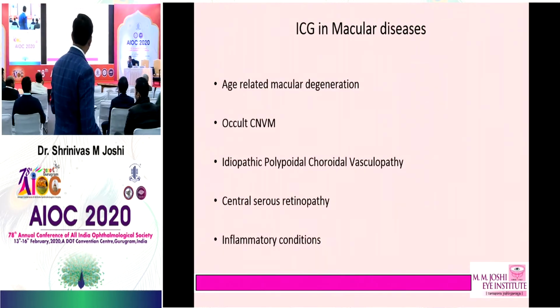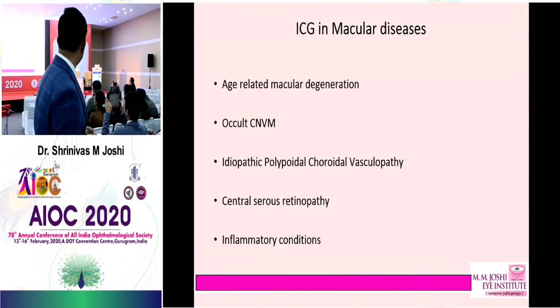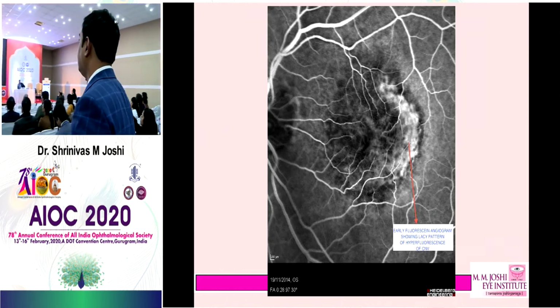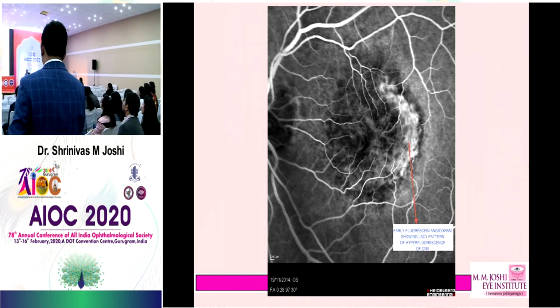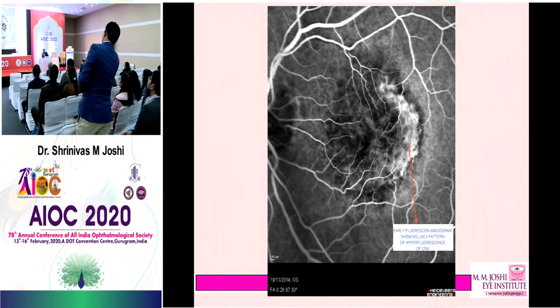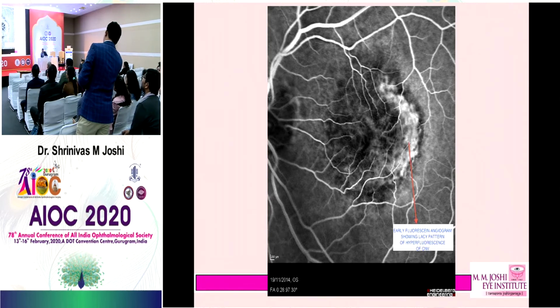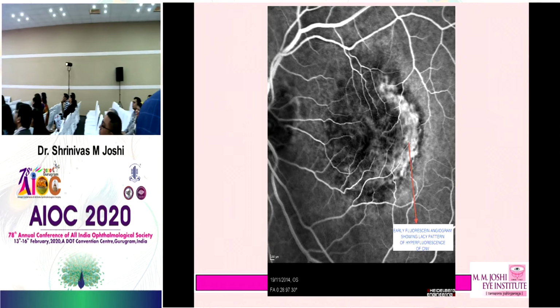Where is the ICG used? In macular degeneration, occult CNVM to identify it from PCV, central serous retinopathy, inflammatory conditions. What kind of hyperfluorescence is this? Whether it's ICG or FFA? See here what is written. If you can't identify this, at least see here. There is a clue there. Always try to look into whether it's an FA or ICG.